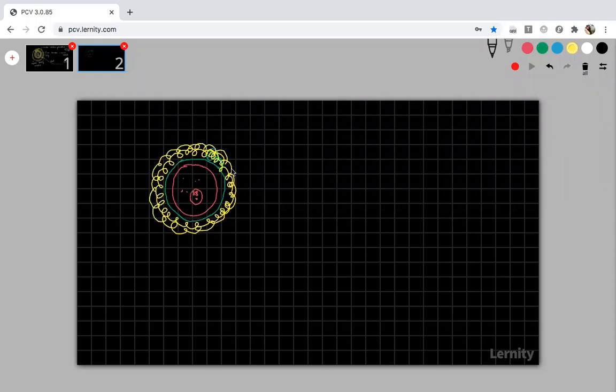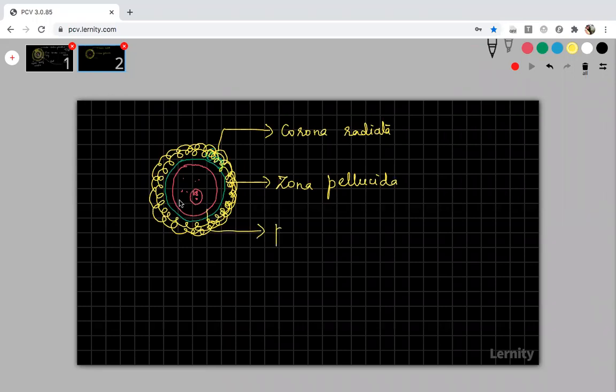This entire thing will be released from the ovary. This is the corona radiata, this is the zona pellucida, and this inner one is the plasma membrane, and the total thing is called the secondary oocyte.